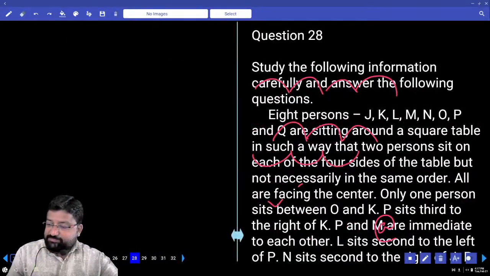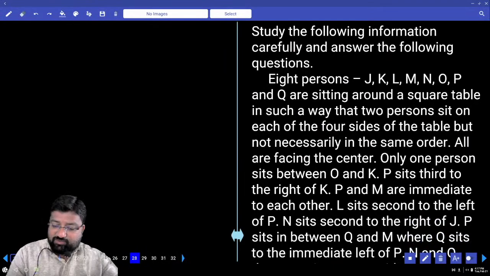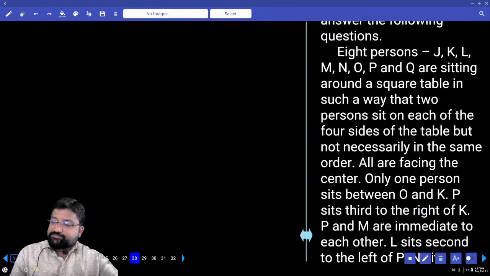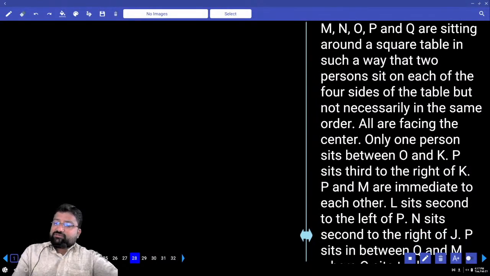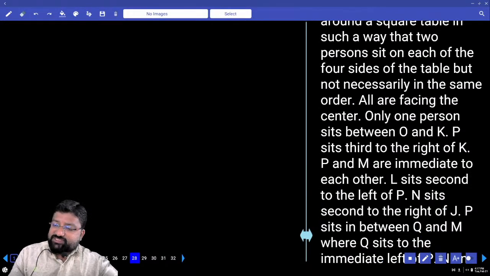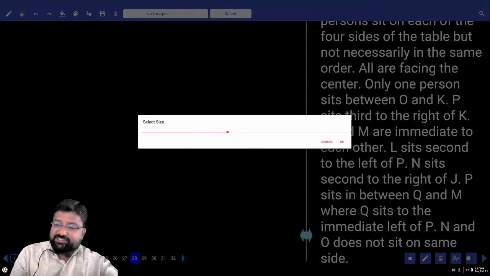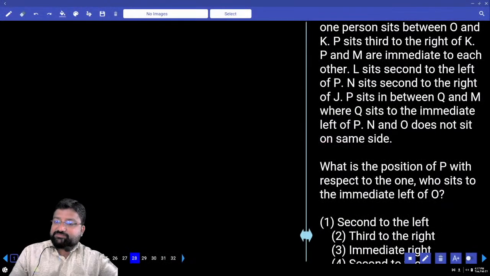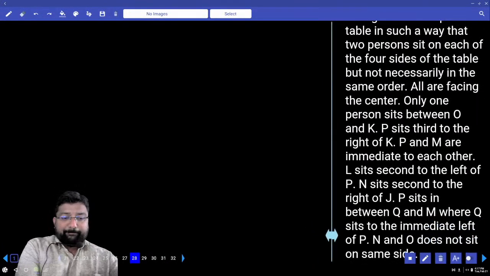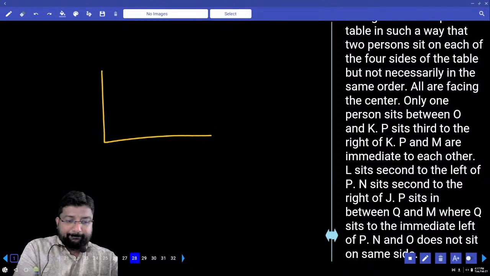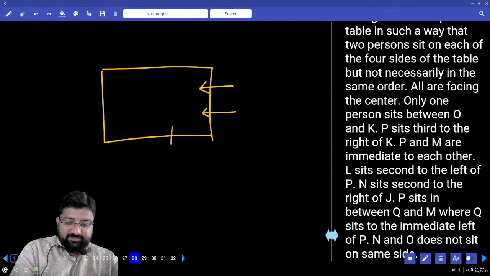8 persons, J, K, L, M, N, O, P, Q are sitting at a square table in such a way that 2 persons sit on each of the 4 sides of the table, not necessarily in the same order. All of them are facing the center. How many persons? 8 persons, sitting facing the center.